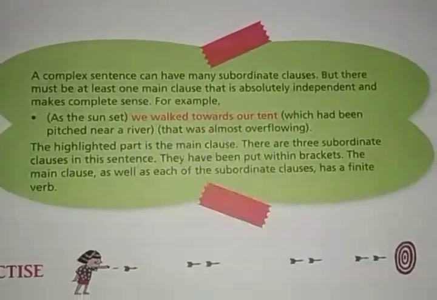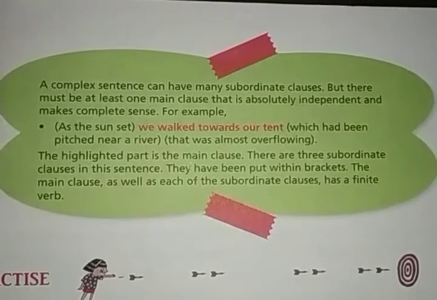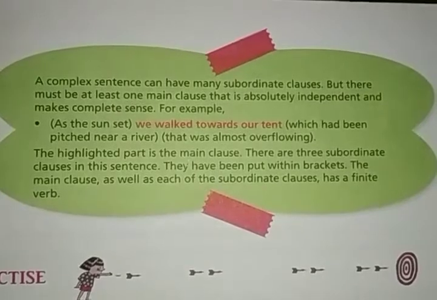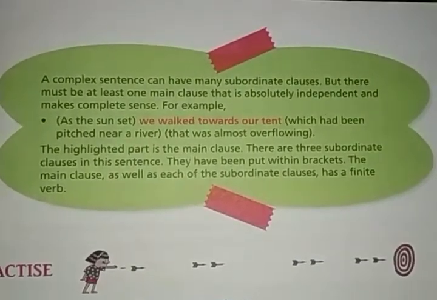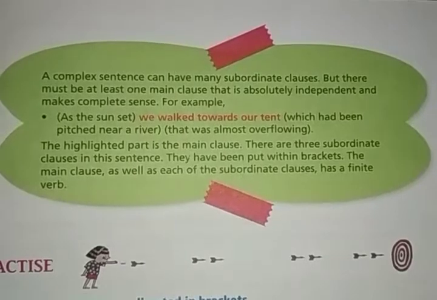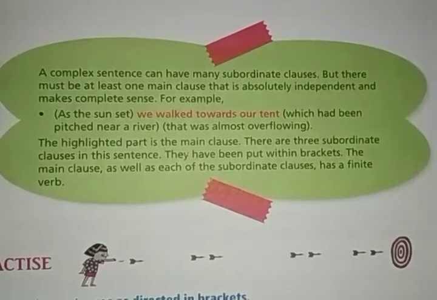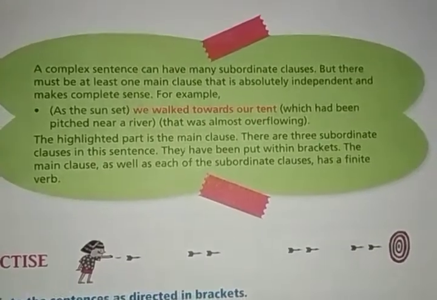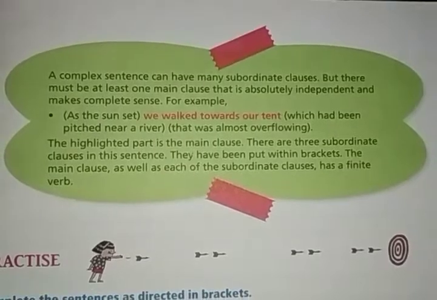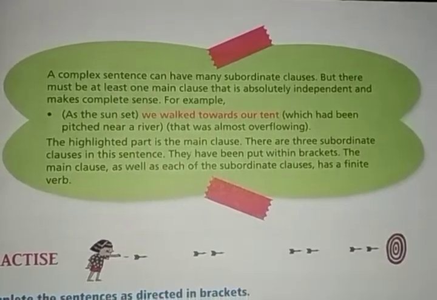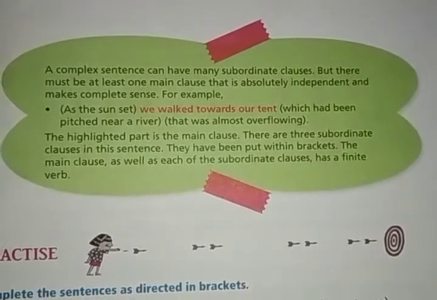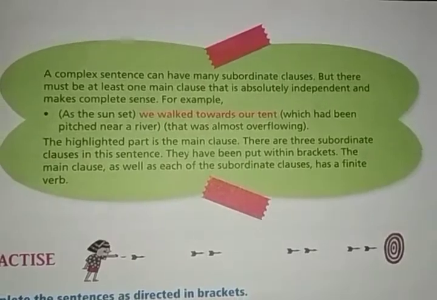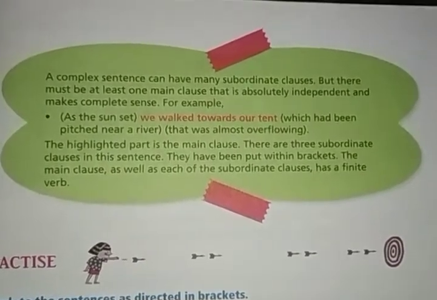A complex sentence can have more than 2 or 3 subordinate clauses, but you will find a main clause there which is independent, meaning meaningful on its own. Only one clause will carry its meaning alone and not depend on any other clause. That will be the main clause.